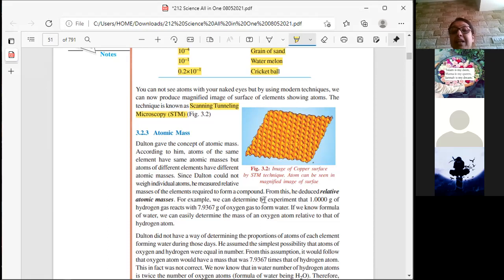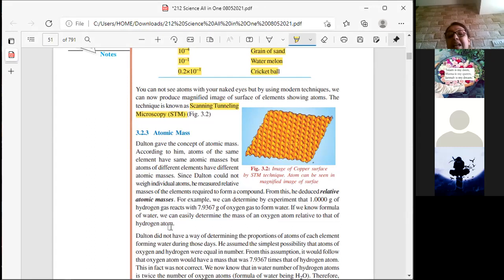For example, we can determine by experiment that 1.0000 gram of hydrogen gas reacts with 7.9367 grams of oxygen to form water. If we know the formula of water, we can easily determine the mass of the oxygen atom relative to that of the hydrogen atom.